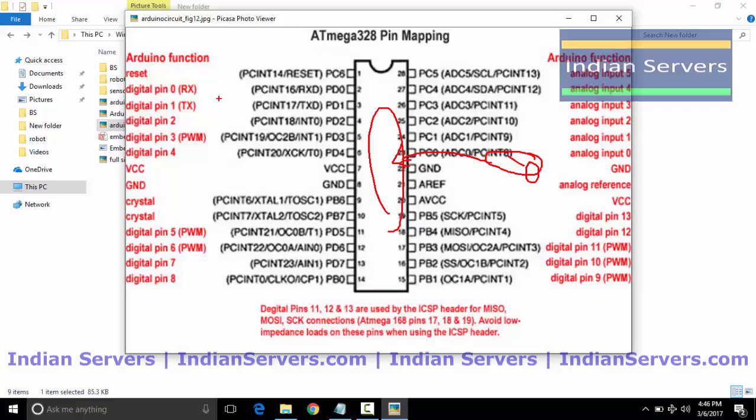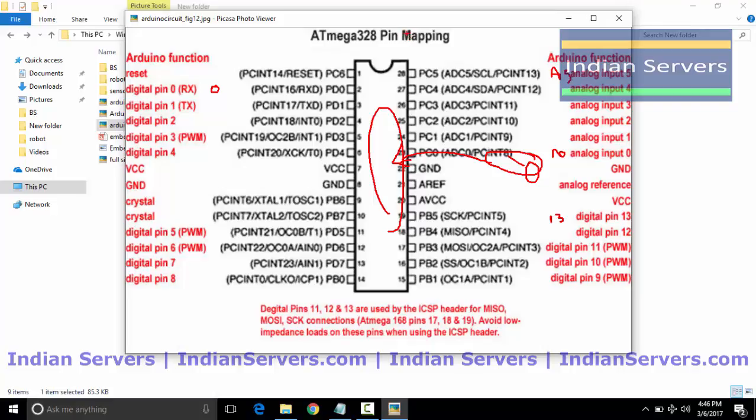The digital pins are denoted by 0, 1, 2, 3, 4 up to 13. Coming to analog, they are denoted with A0, A1, A2 up to A5. So a total of 6 analog pins are there.